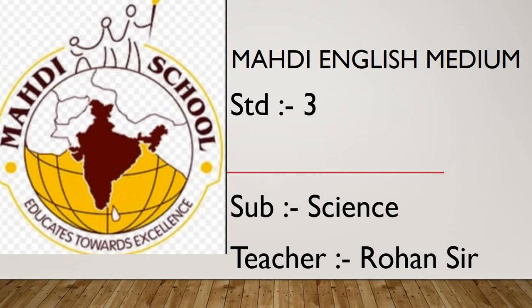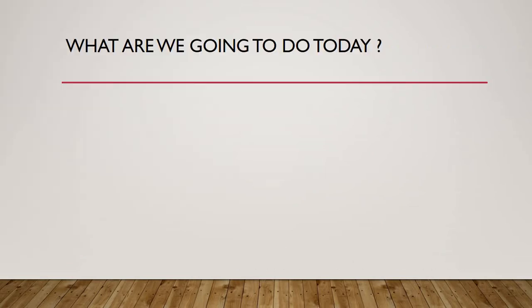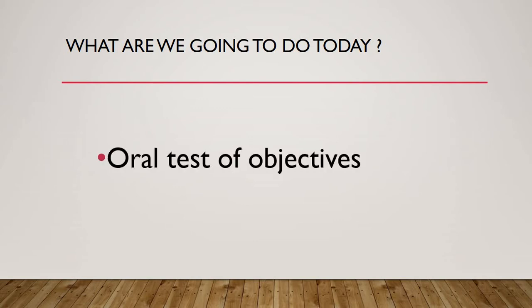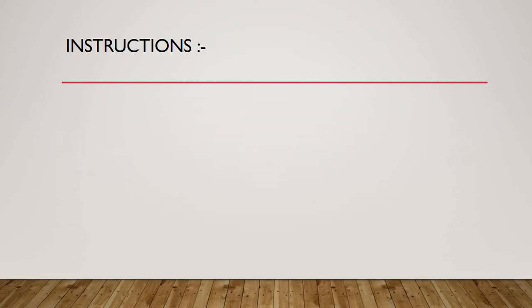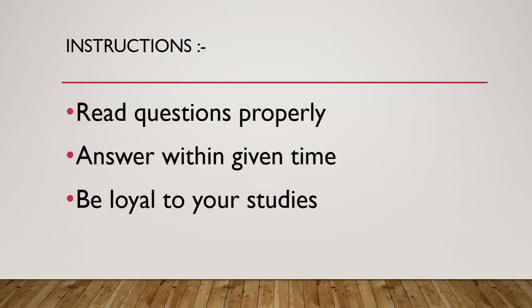So let's quickly have a look at the objectives in today's class. What are we going to do today? The oral test of objectives, same as before, but the lessons are changed in this lecture. The lessons will be 3 and 4. The instructions are: read the questions properly, so before giving the answers you have to read the question properly. The second instruction is to answer within the given time.